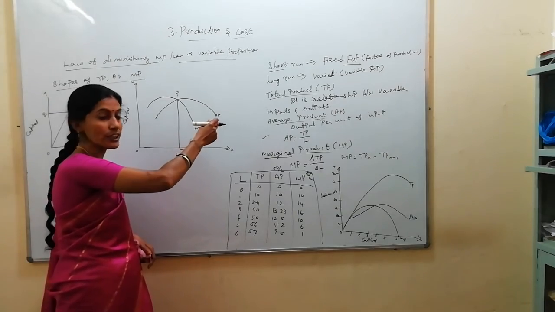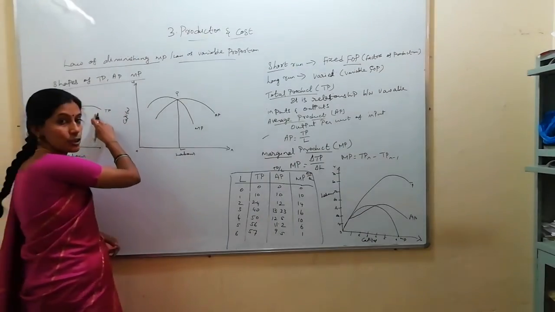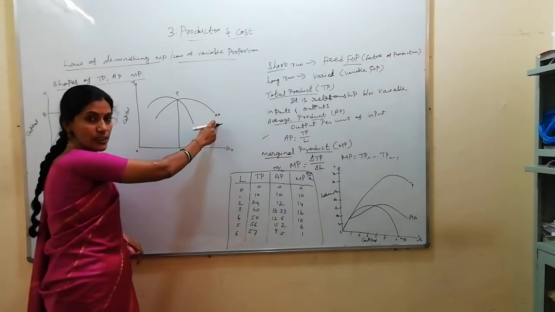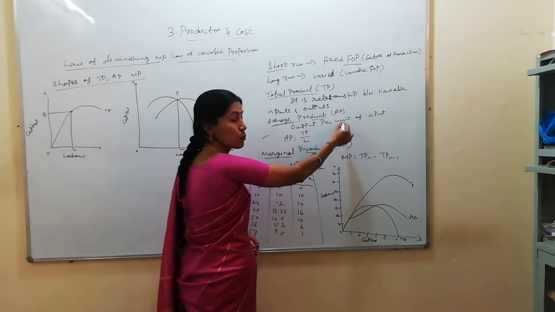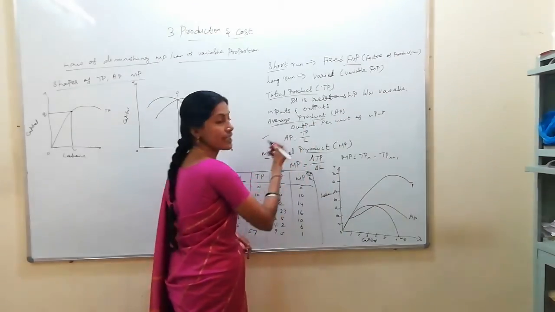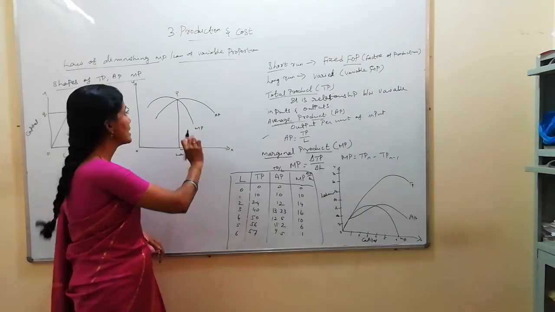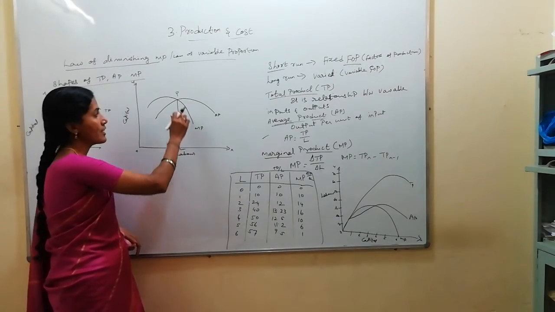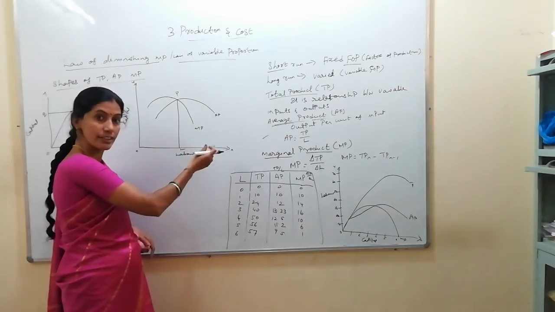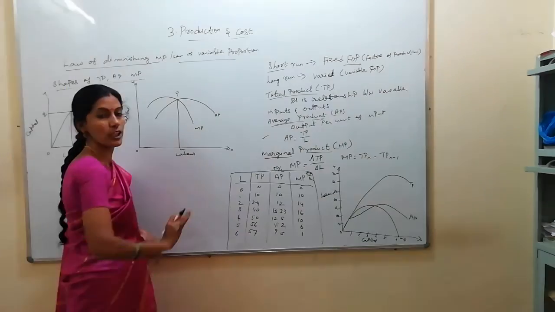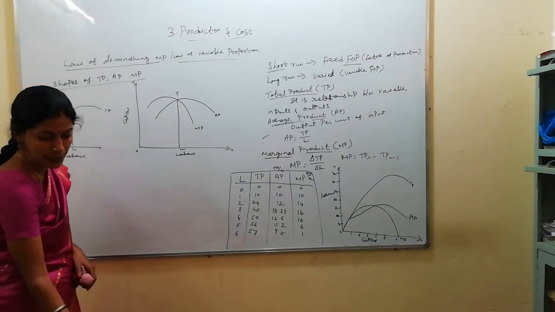And when it reaches maximum, this will cut at the minimum point. The average product won't keep increasing, because when the total product is falling, average product also will start falling. You know what average product means: it is the output per unit of input, so TP by L. When TP starts falling, obviously AP also should fall. So when average product starts falling, the marginal product intersects there and becomes lower than the average product. These are the three relationships between TP, AP, MP.